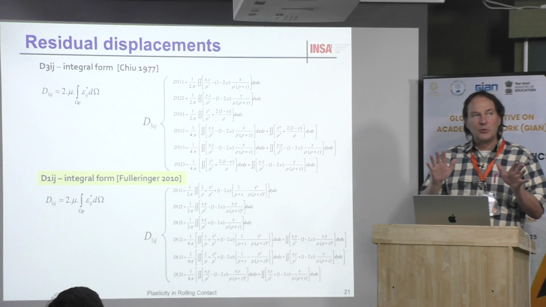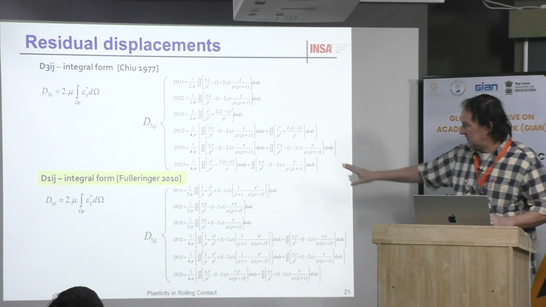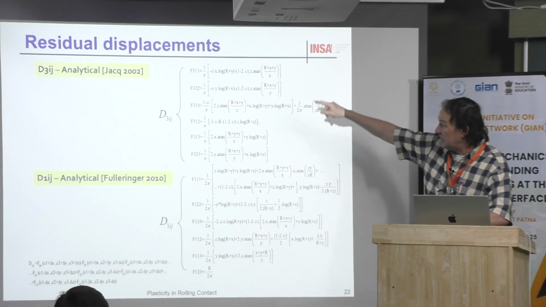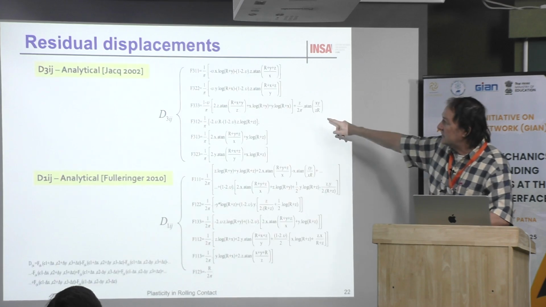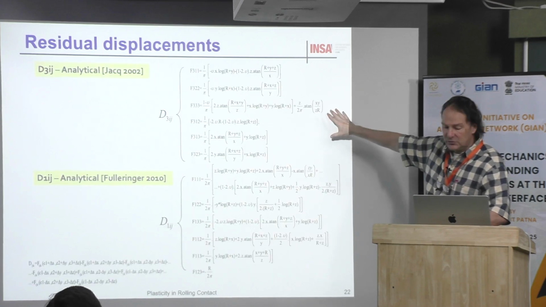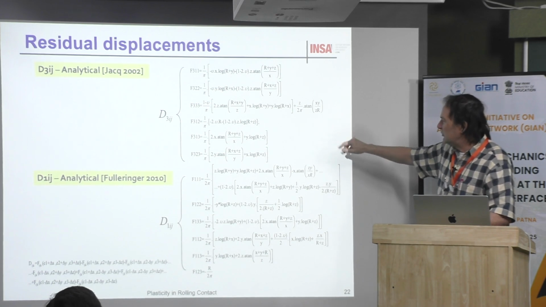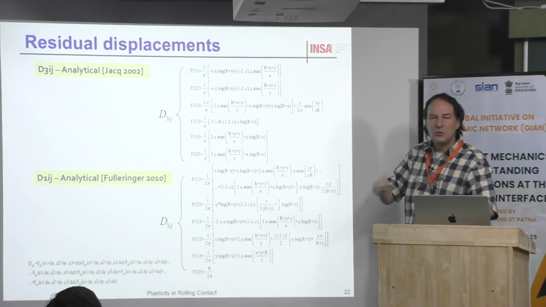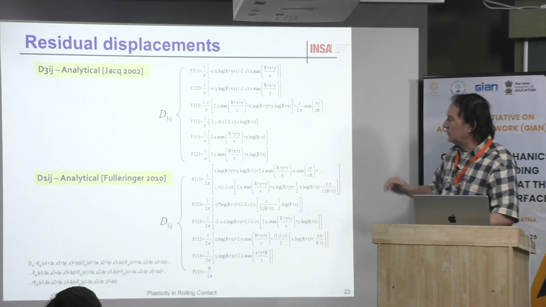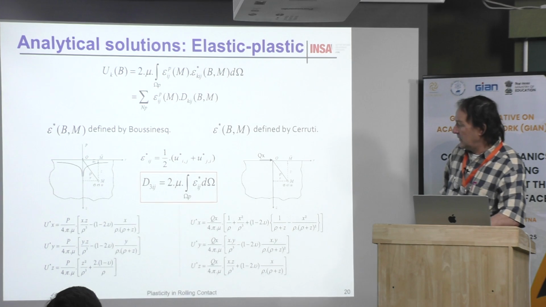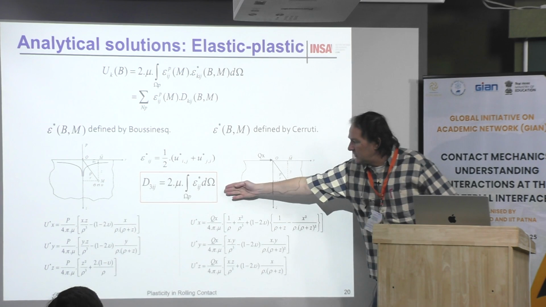Now, if you look at these expressions, you can find in the literature two sets of equations, because due to the integration, these are the integral form. These are the integral form given by Xu typically, and these are the analytical solution. In the literature, sometimes you can find something slightly different, because when you have arctangent like that, there are other ways to express it. But these are the correct solutions. Then, knowing that, we were able to get the influence coefficient.